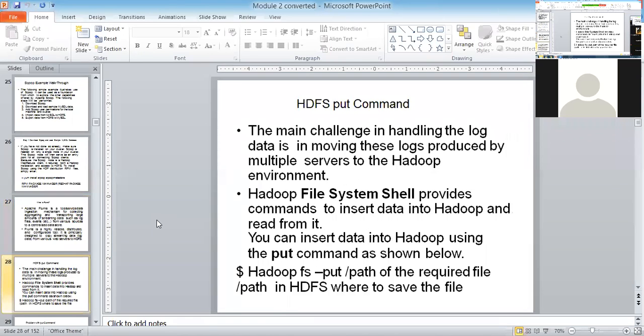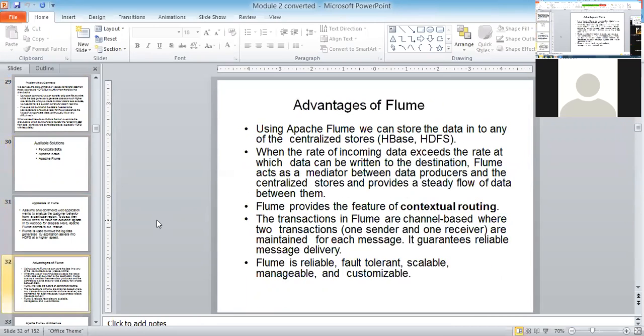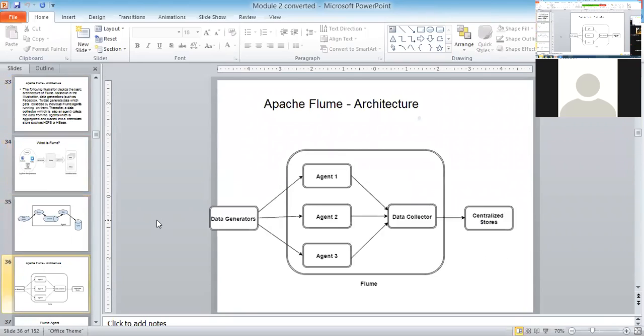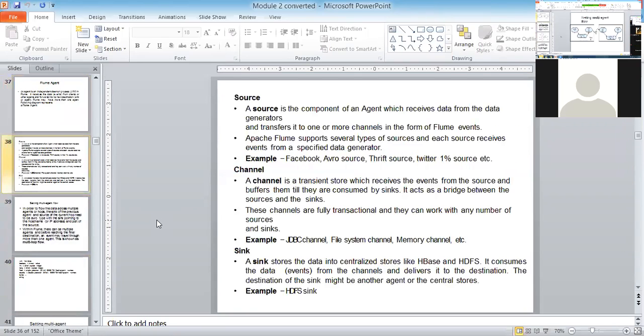But the main challenge in handling log data is moving the logs produced by multiple servers. Can I show you the multiple servers? Just a minute. People can see these are multiple web servers. Now every web server is transmitting streaming data. It is very difficult to keep track of which server is sending what kind of data. That's a very big challenge.